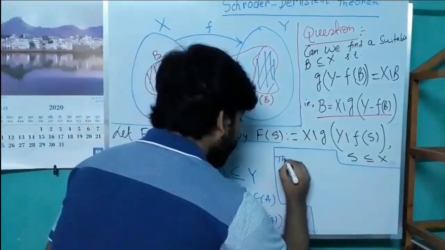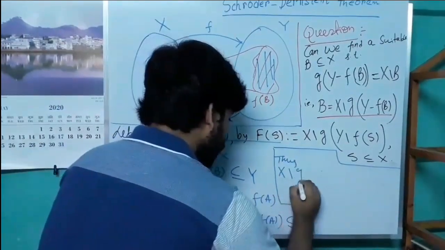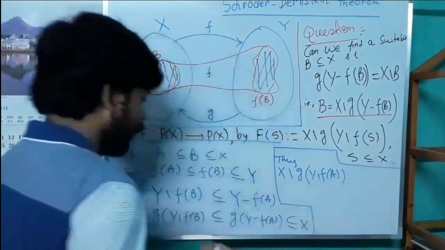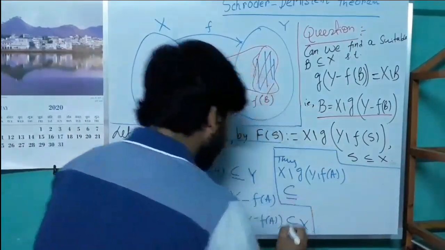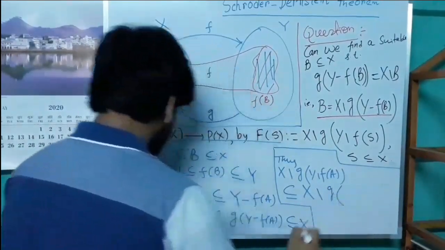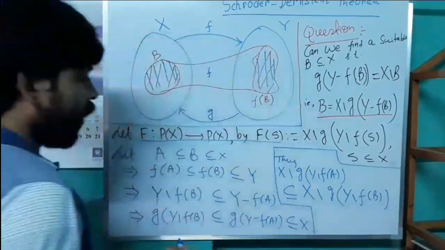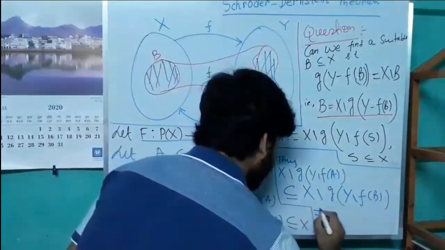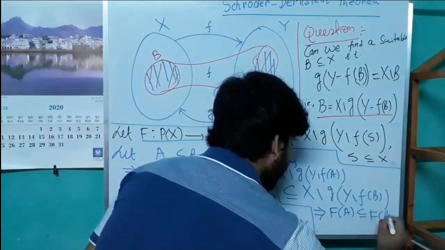Thus X minus g(Y minus f(A)) is a subset of X minus g(Y minus f(B)). So by definition this is F(A), so F(A) is a subset of F(B).